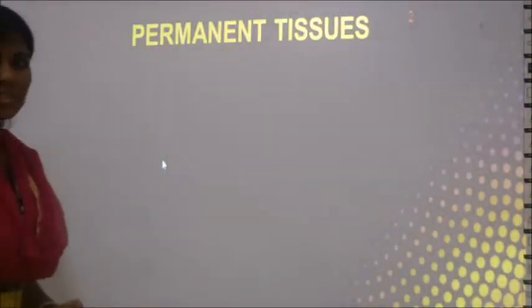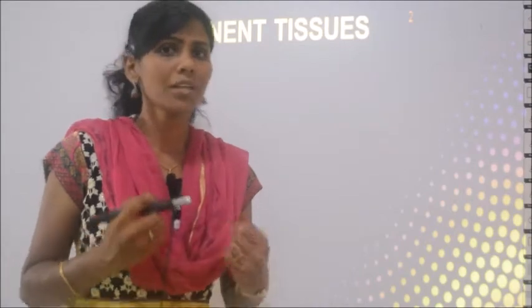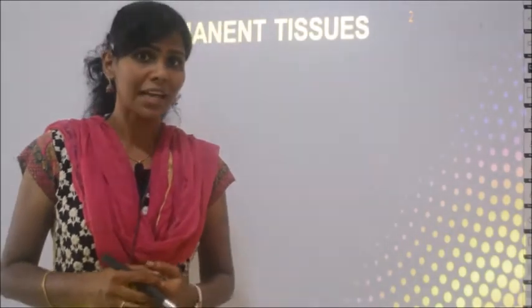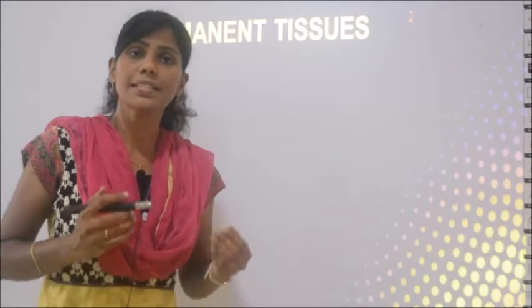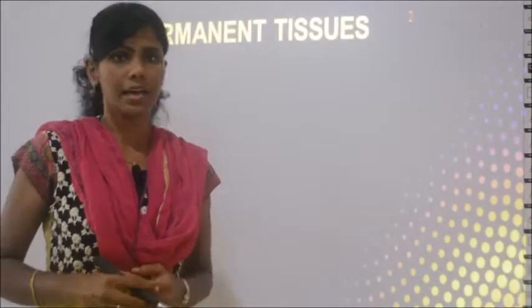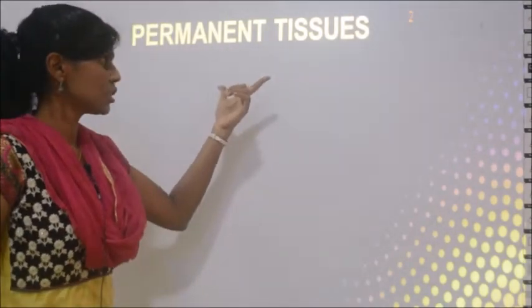So let's learn some of the properties of permanent tissues before we go in detail about the types of permanent tissues. So what is permanent tissues? In my last class I have told you meristematic tissues are those which can divide actively, which means the cells divide again and again, whereas permanent tissues do not divide at all.